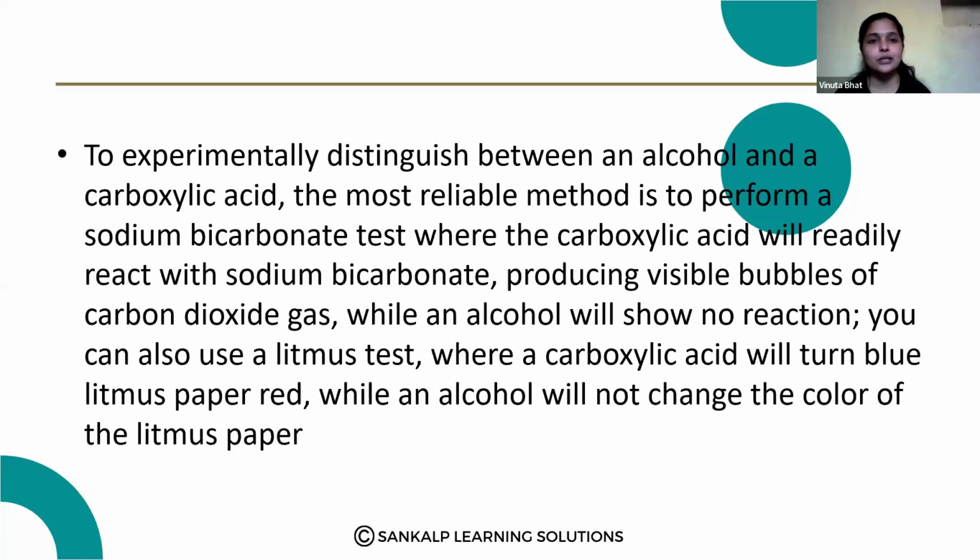You can also use the litmus test, where the carboxylic acid will turn blue litmus paper red, while an alcohol will not change the color of the litmus paper. So that is the answer.